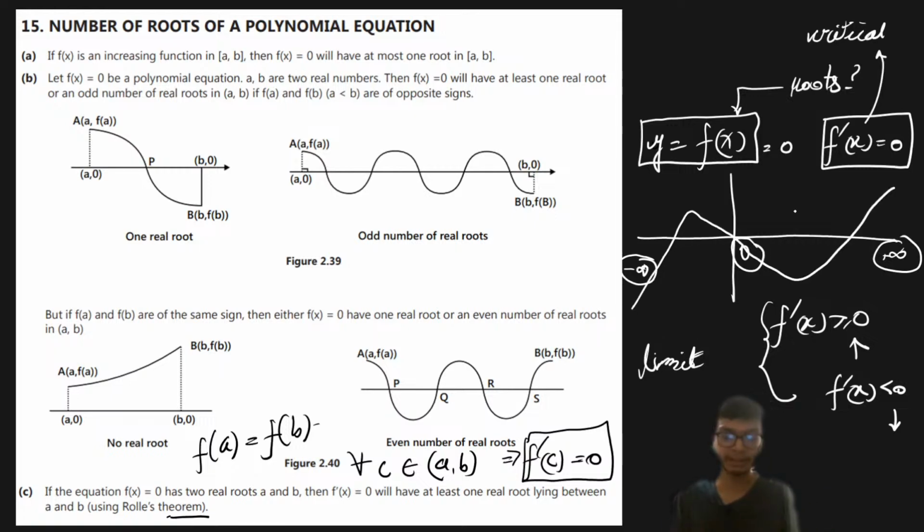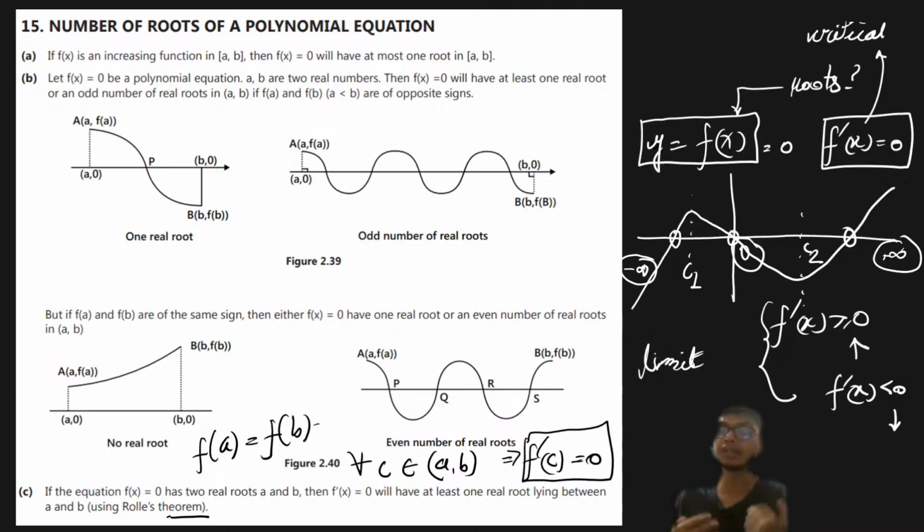Let us say the graph of the function looks like this. This is one critical point, C1, and this is another, C2. Analysis of these two critical points will yield all the important locations of the roots. From here we can see that this part is a root, this part is a root, and this is a root. So we will analyze the question by drawing the graph of the function, and from the graph we will find the number of roots for the given case y equal to 0, or y equal to f of x equal to 0.